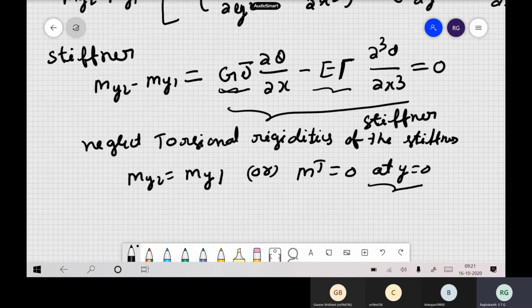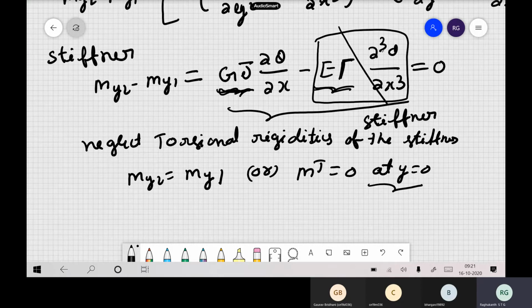And in this equation you can make some assumptions, for example you can compare the warping rigidity versus GJ. Many times the warping term will be very very small compared to GJ, so you can neglect this and then solve the equations of equilibrium. Or if warping rigidity is also very high, then you also have to include this one and solve the problem. But once these torsion terms come in, it becomes a little bit tricky. This is one of the most important things when we do stiffeners.